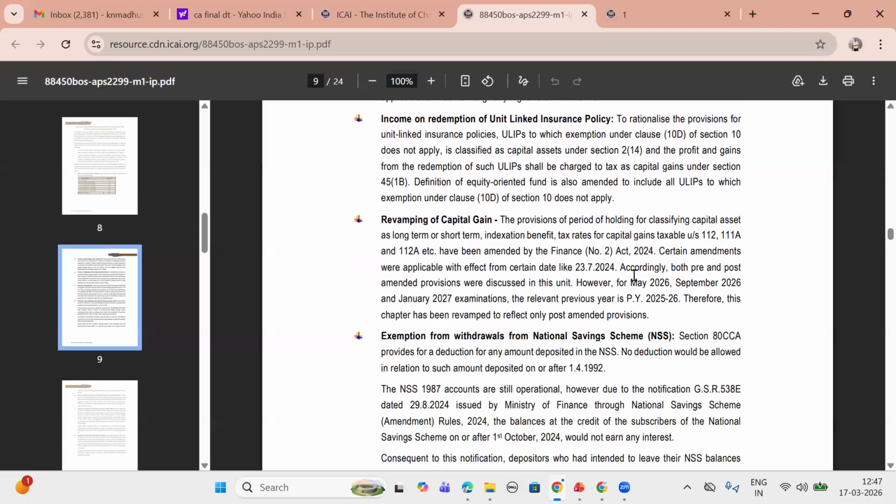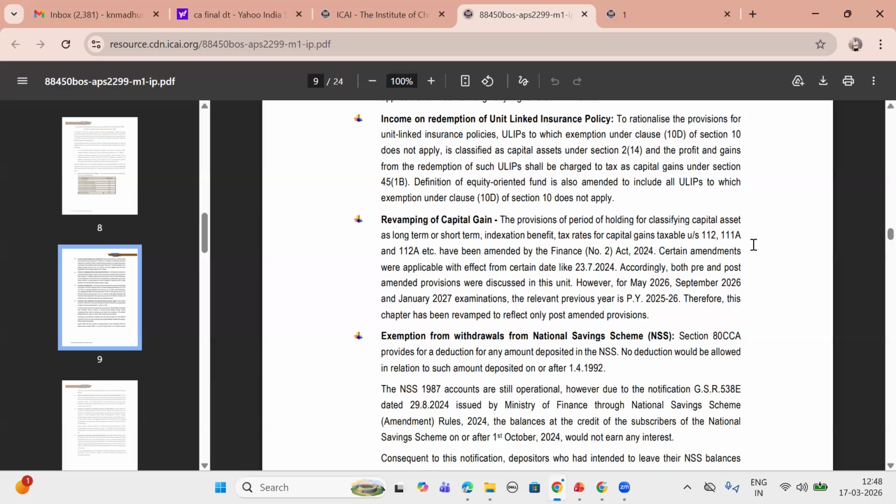Revamping of capital gains. The provisions of period of holding for classifying capital asset as long term and short term, indexation benefit, tax rates for capital gains under Sections 112, 111A and 112A, etc. have been amended by Finance Act 2024.